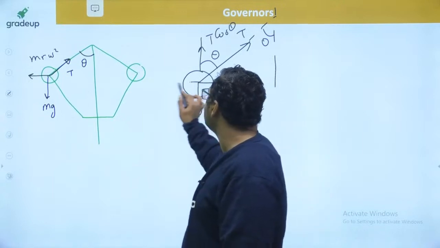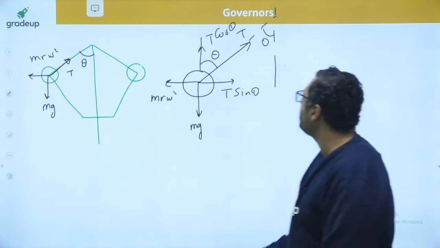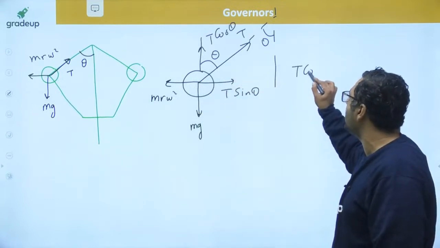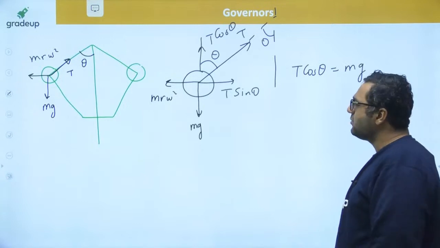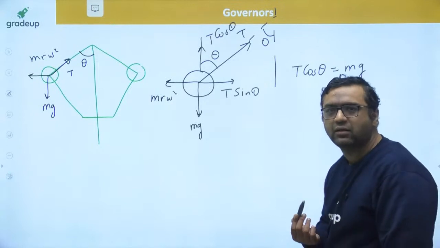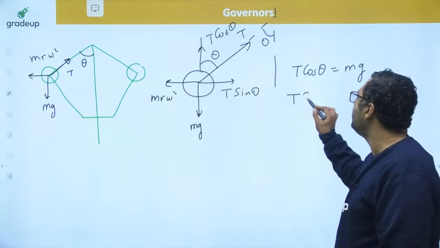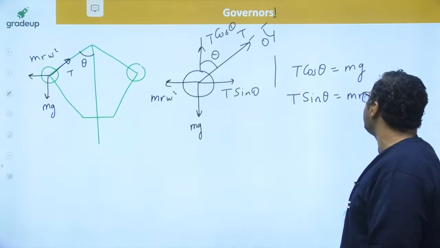And if this is the case, this is mr omega square. If you take horizontal and vertical equilibrium, you will get T cos theta equals mg. I am going in a simple way; otherwise for dynamic equilibrium we need to take moments about the hinge point for all other types of governor. And at the same time you will write T sin theta equals mr omega square.